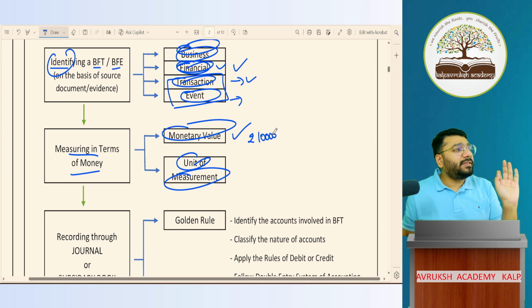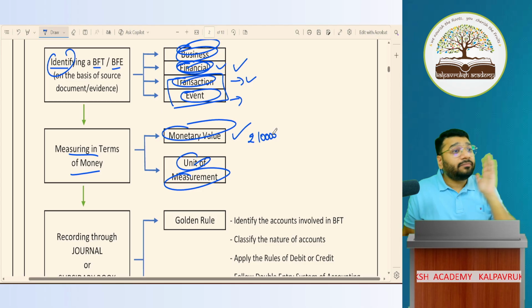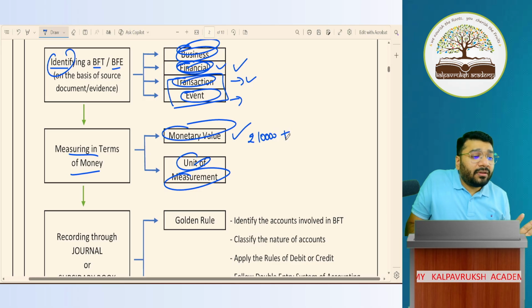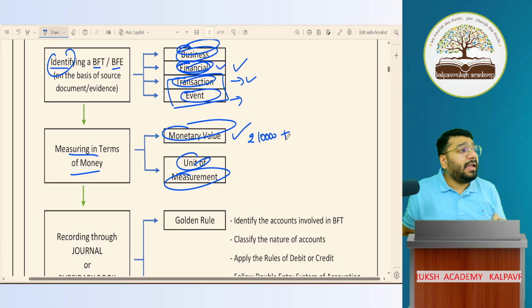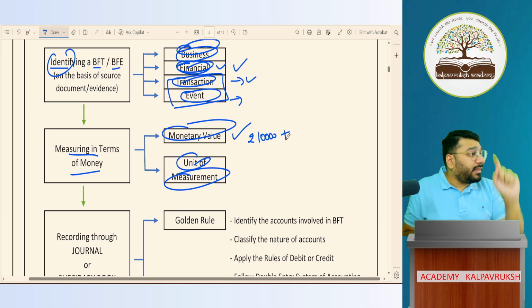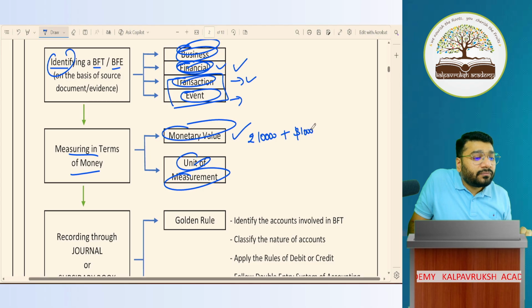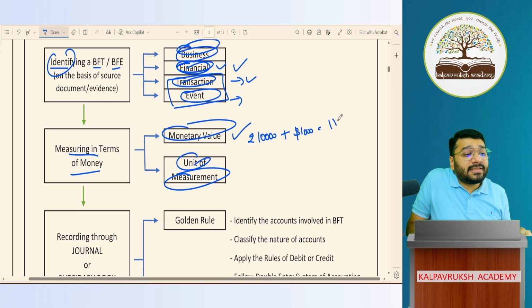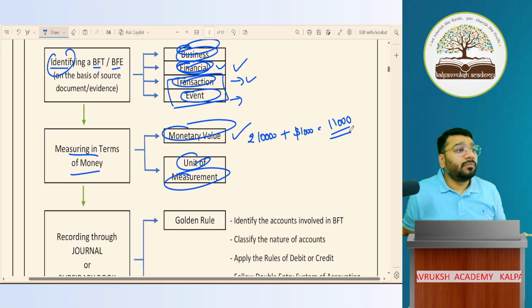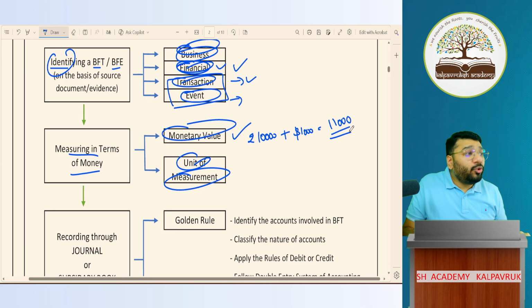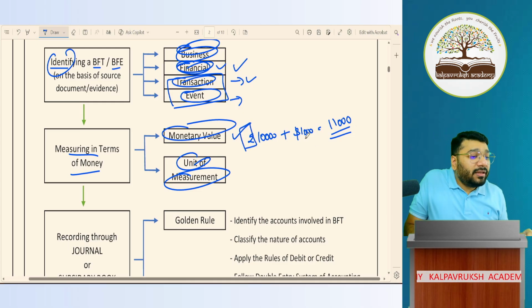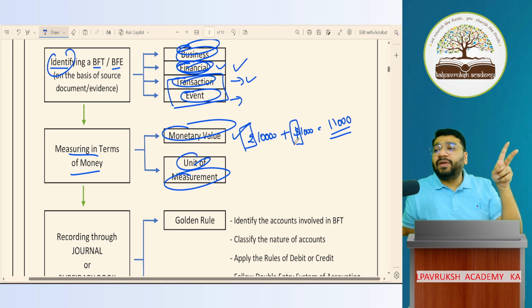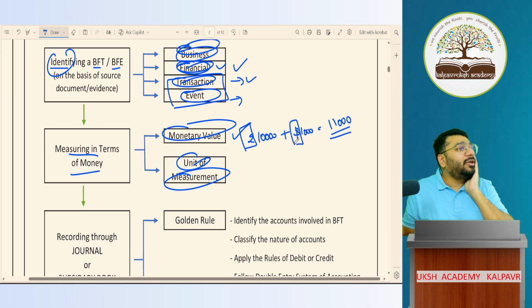I'm saying I've purchased 10,000 rupees worth of raw material from India by paying 10,000 rupees in INR. Apart from that, I also purchased one more raw material from USA by paying $1,000. So can I say my total purchases of raw material is 11,000? Yes or no? No. Why? The units of measurement are not the same. This unit of measurement is rupees, INR, and this is dollars. Two different units of measurement cannot be combined or added together.